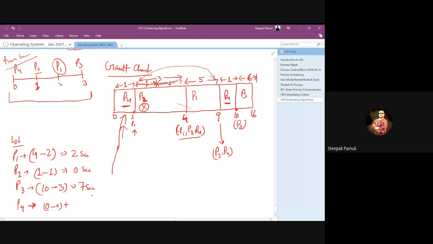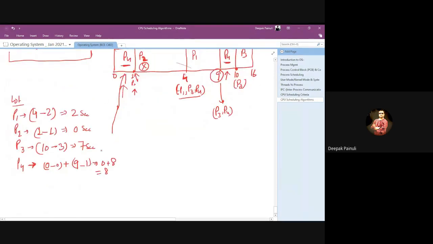Now check here. When it again got the CPU at 9, and when it got suspended here at 1, 9 minus 1, so the total time it waited in the system will be 0 plus 8, means 8 seconds will be the waiting time for process P4, right?